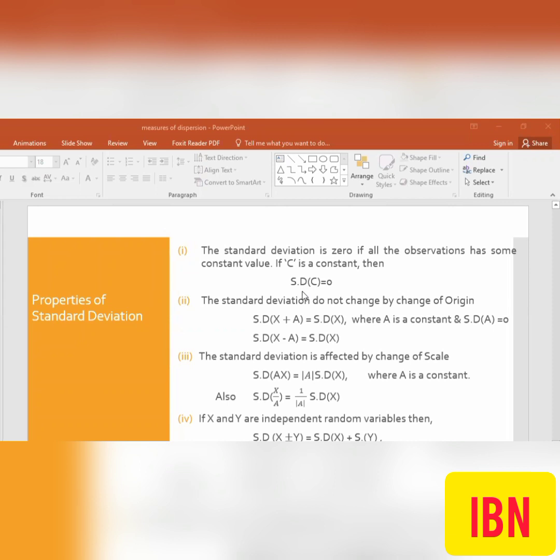As the standard deviation and variance have the relation that the positive square root of the variance is known as the standard deviation, all the properties exist equivalently for the variance. We just have to keep the relationship between variance and standard deviation in mind.